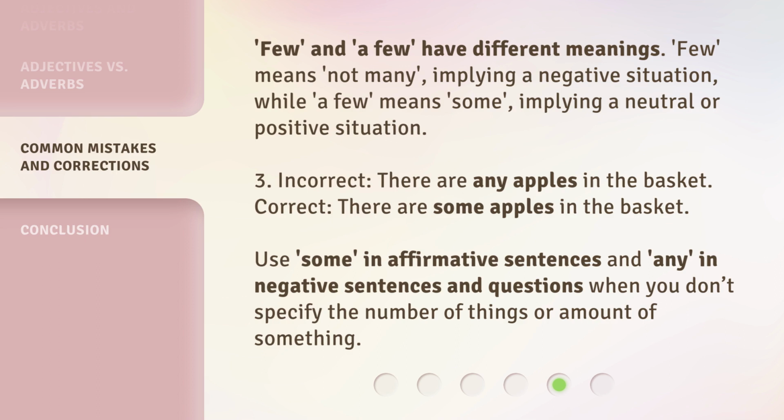3. Incorrect: There are any apples in the basket. Correct: There are some apples in the basket. Use some in affirmative sentences and any in negative sentences and questions when you don't specify the number of things or amount of something.